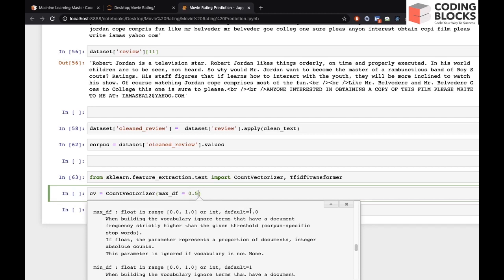For example, if a word like India is coming into all the reviews, that word will not be very important. But max_df by default takes 1, so it will consider that word as well. So we are discarding all the words that have a document frequency greater than 0.5.